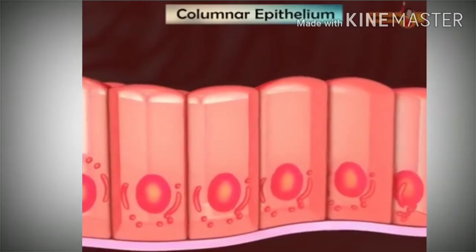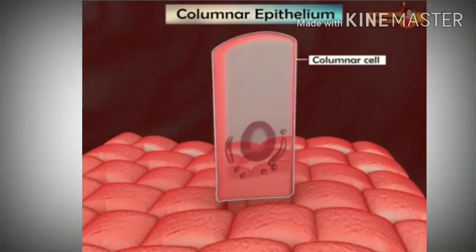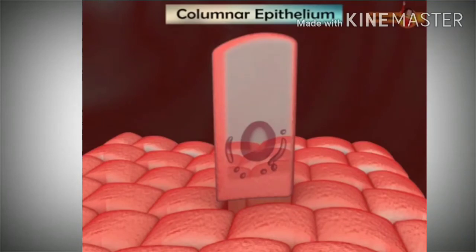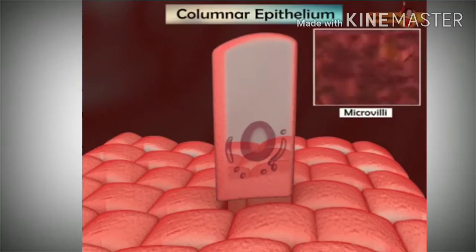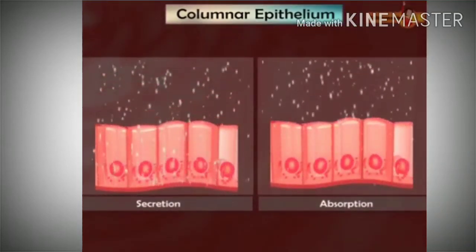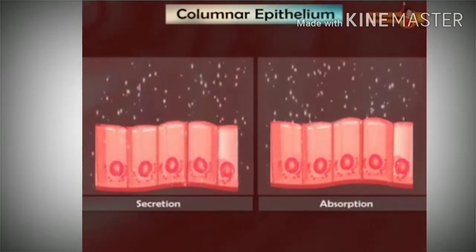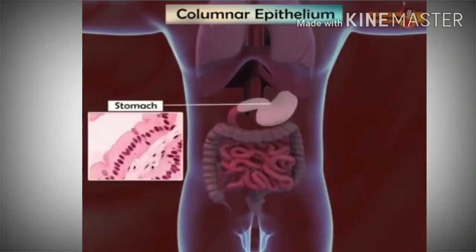Columnar epithelium is composed of a single layer of tall and slender cells, resting on basement membrane with spherical nucleus at the base of each cell. Free surface of the columnar cells may have microvilli. Columnar epithelium helps in secretion and absorption. Thus, these tissues are found in inner lining of stomach and intestine.